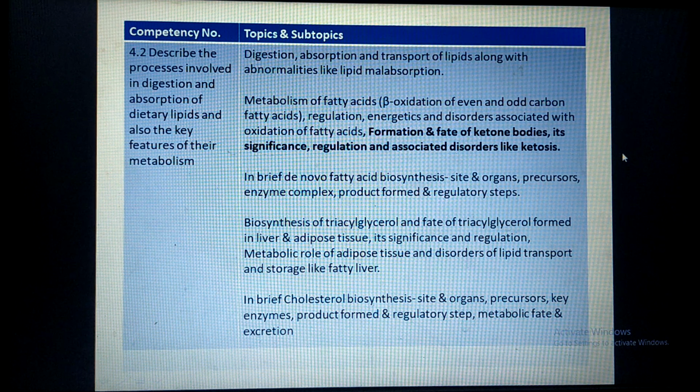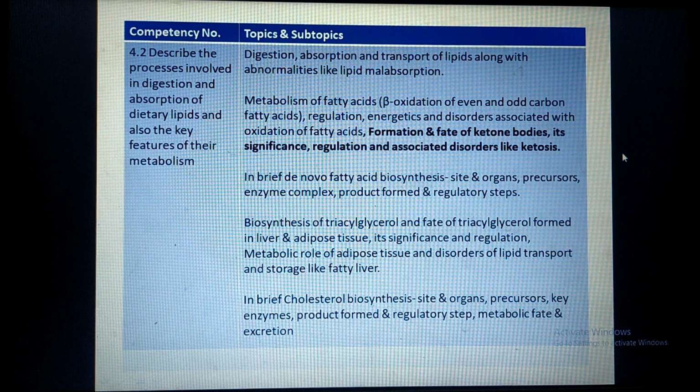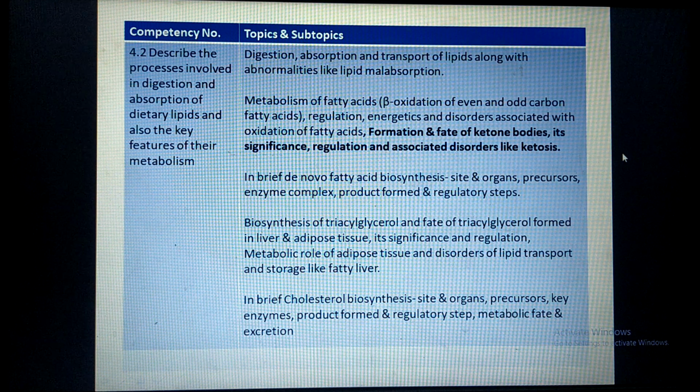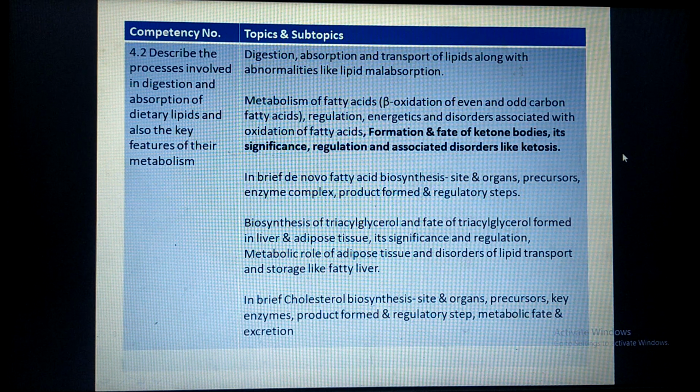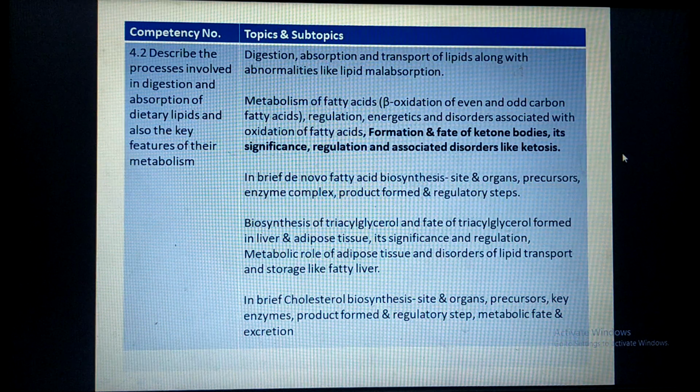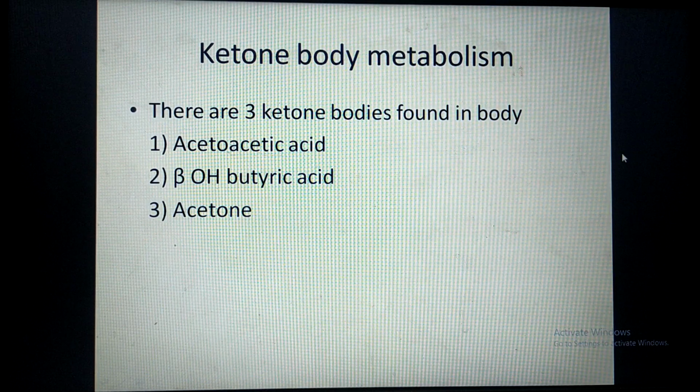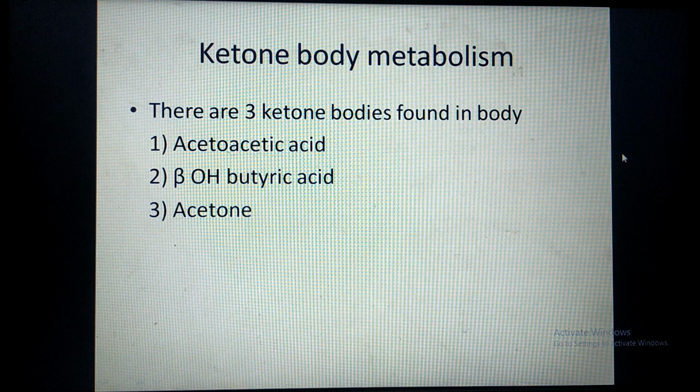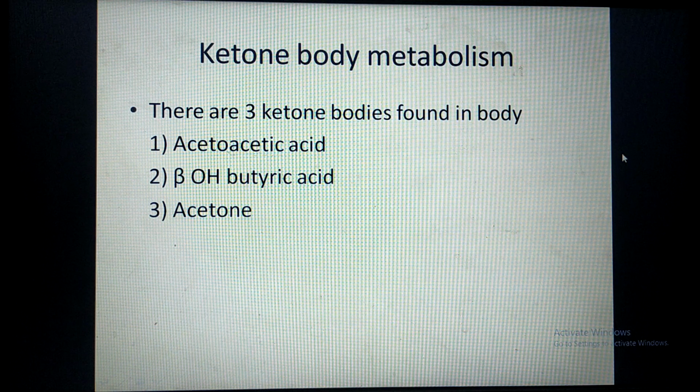Good morning students, we will continue the next topic of lipid metabolism, competency number 4.2, and today's topic is formation, fate of ketone bodies, significance, regulation and associated disorders like ketosis. First about the ketone bodies. There are three ketone bodies found in our body, namely acetoacetic acid, beta hydroxybutyric acid and acetone.